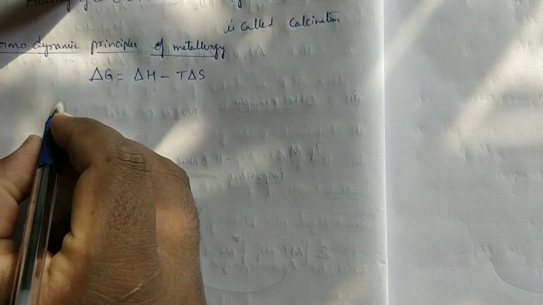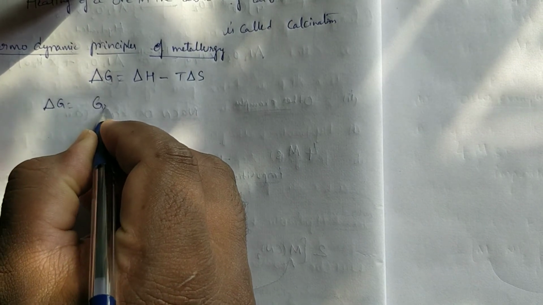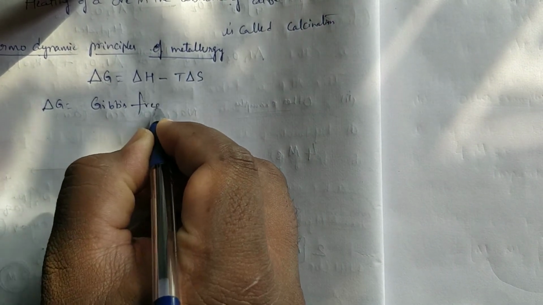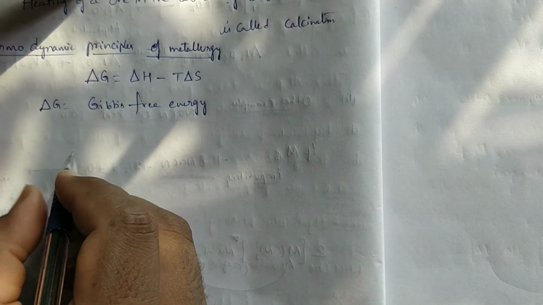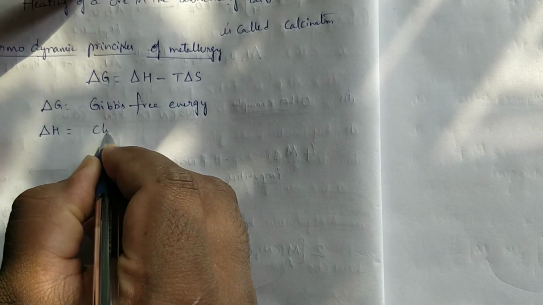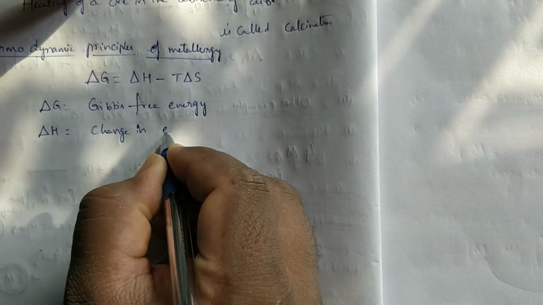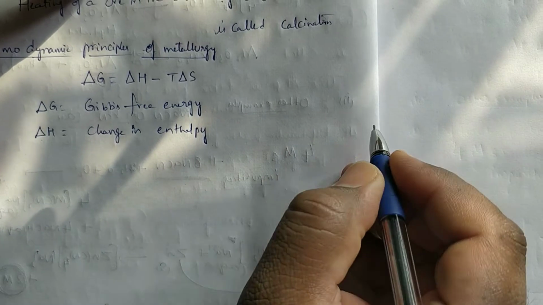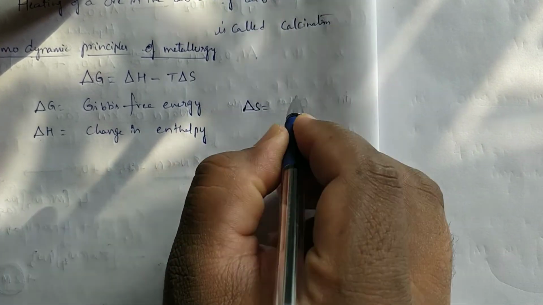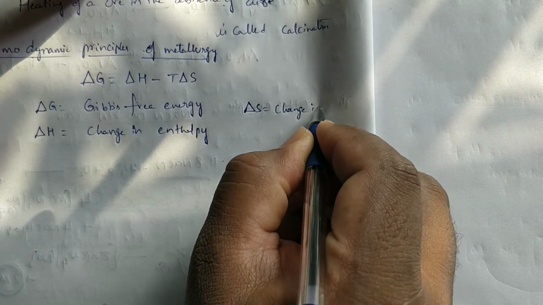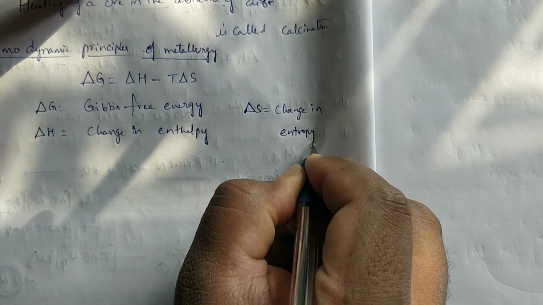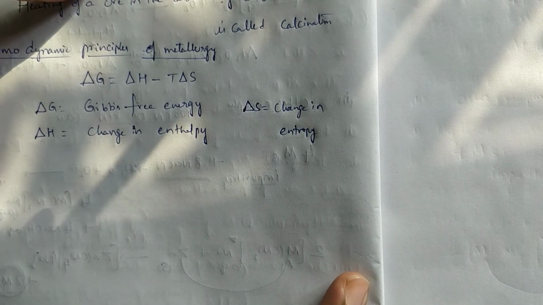We have seen one relation. That relation is nothing but delta G is equal to delta H minus T delta S, where delta G is equal to Gibbs free energy, delta H is equal to change in enthalpy, and delta S is equal to change in entropy.